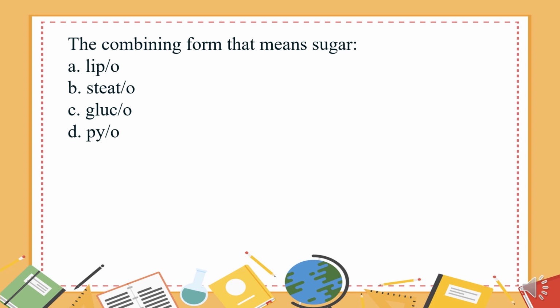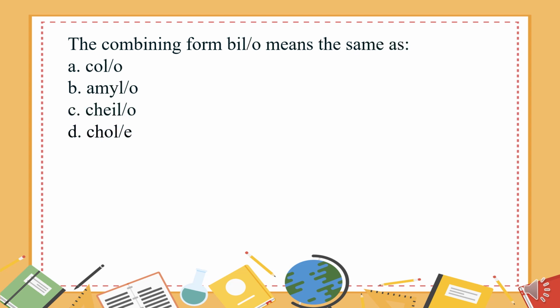The combining form that means sugar. A. Lipo. B. Stato. C. Gluco. D. Pio. The answer is C. Gluco.